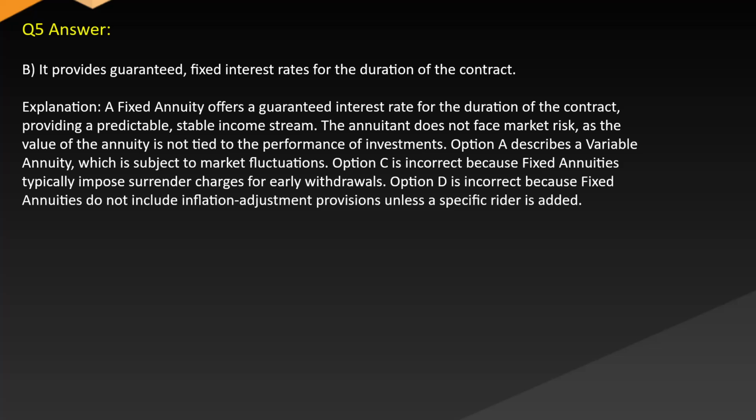Option C is incorrect because fixed annuities typically impose surrender charges for early withdrawals. Option D is incorrect because fixed annuities do not include inflation adjustment provisions unless a specific rider is added.